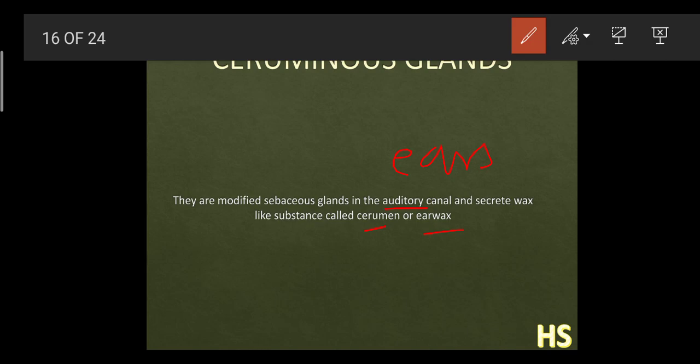As we know, there are too many microorganisms present, and the ear holes are very open, so they can easily enter and cause disease. But due to the ceruminous glands, the waxy substance present in the auditory canal helps to prevent the entry of bacteria. So that is why these are very important glands also.